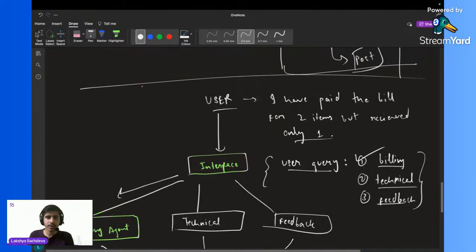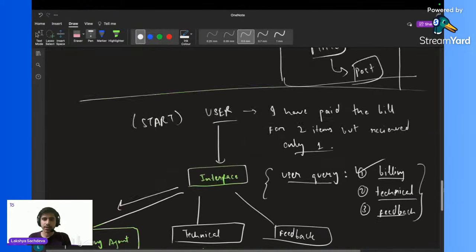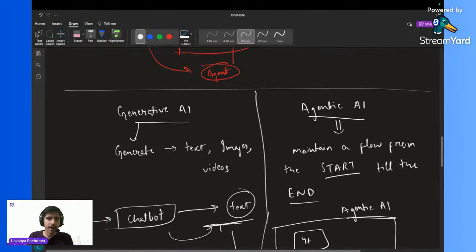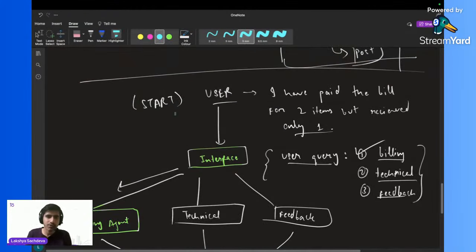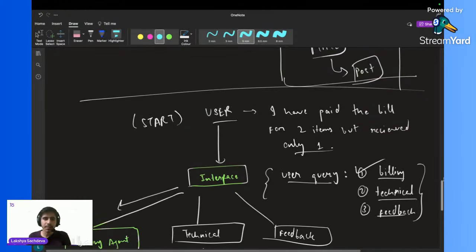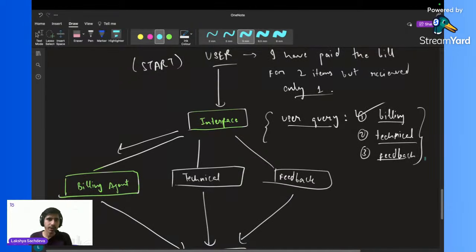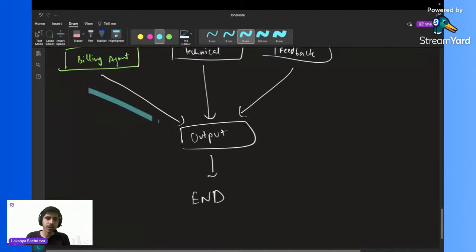As you can see, this is our start. This is why I have written start and end in capitals over here, because from the start, from the user query, we are maintaining a flow. The user will ask the question, then the question will be sent to the billing agent, then the answer will be sent to the output.